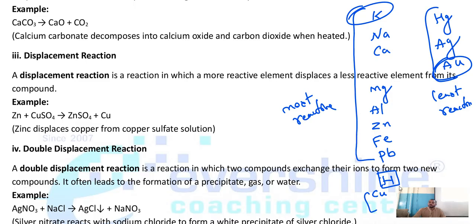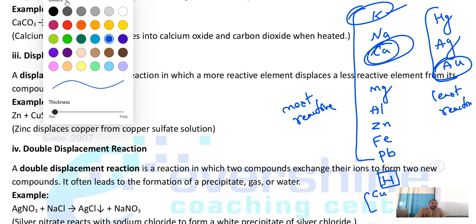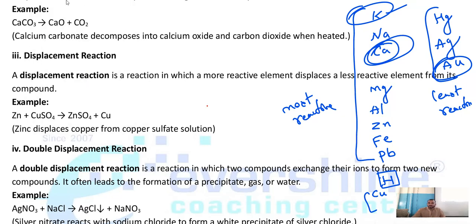It means that if you compare potassium and calcium, potassium is the highly reactive metal. Whoever is there with calcium, potassium has the ability to break that relationship. Understood? Now, if potassium comes in front of that, what happens?